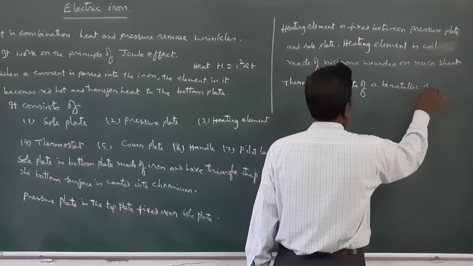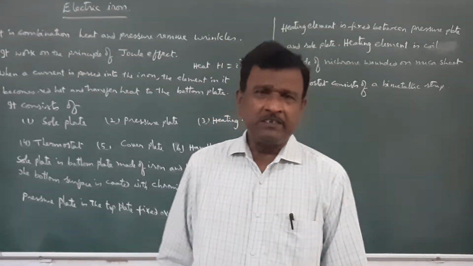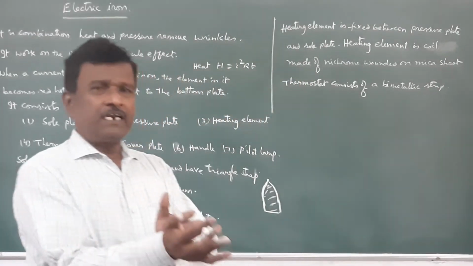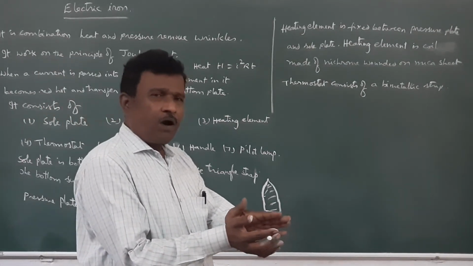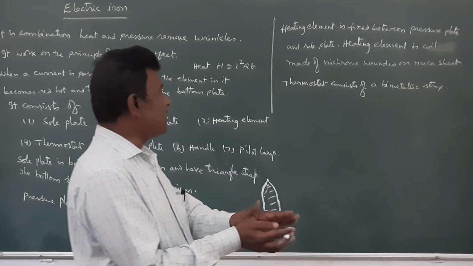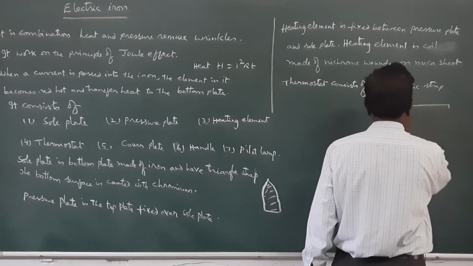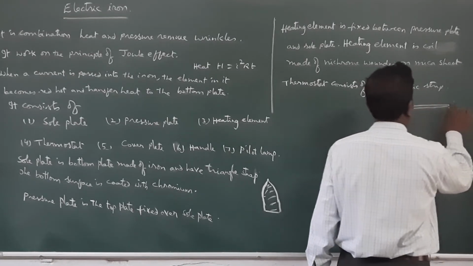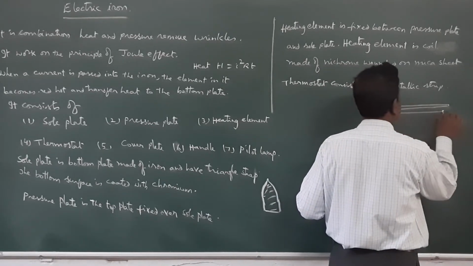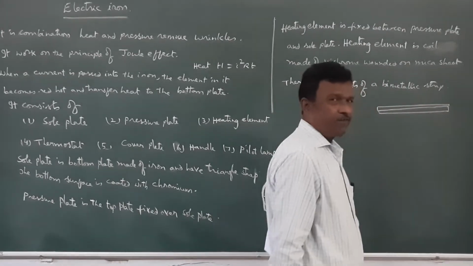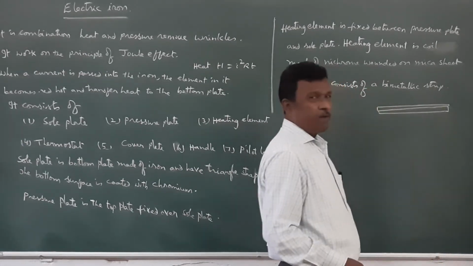That means a strip in which two strips of different metals are riveted. Two pieces of metallic strips, placed one over the other, made of different materials and riveted together, will form a bimetallic strip.